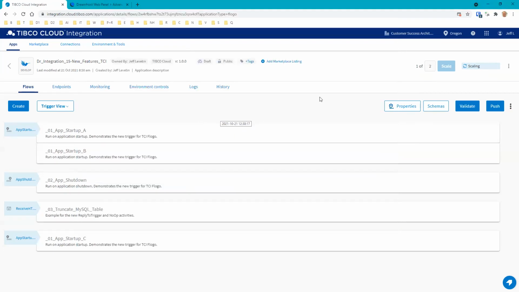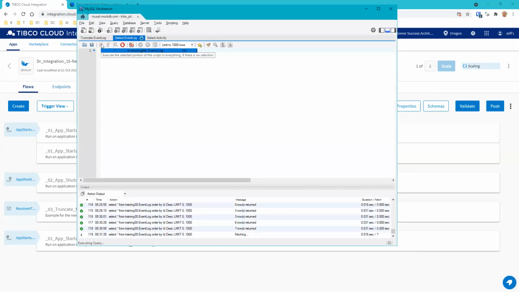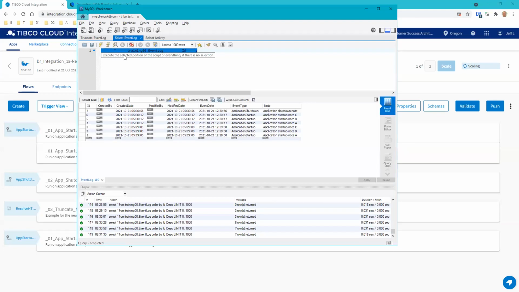All right. And then what I want to do is I'm going to retruncate this table just so we can get a fresh start on this. And we'll expect to see another set of these once this gets scaled up to 2. And then we're going to clear the table and see what happens when we push a new application.